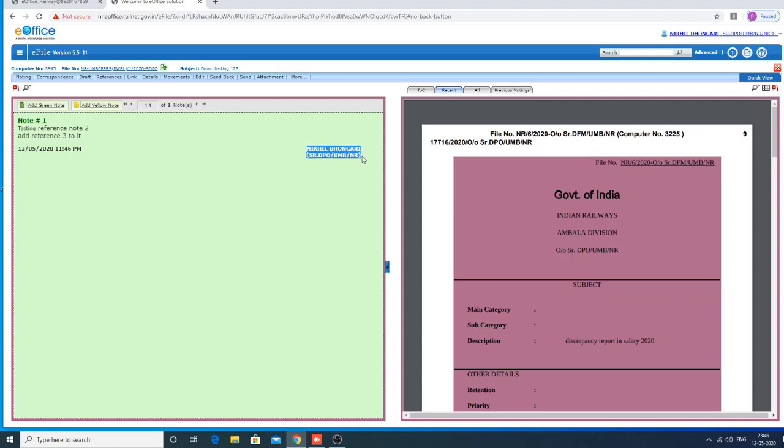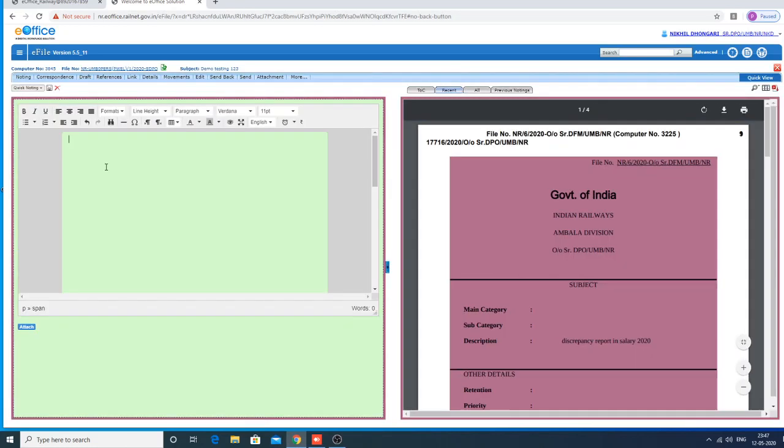See here, without signature it came, but the name of whoever is sending the note will appear here, and the note also appears here. The time and exact date will also be shown here. This is note one. If you add more things, I will show one more thing also.